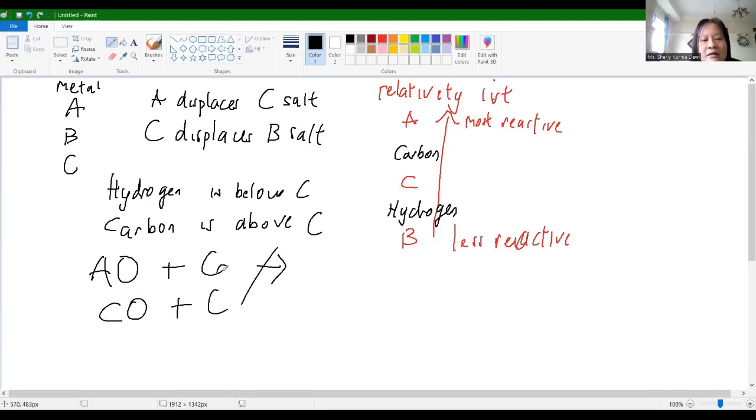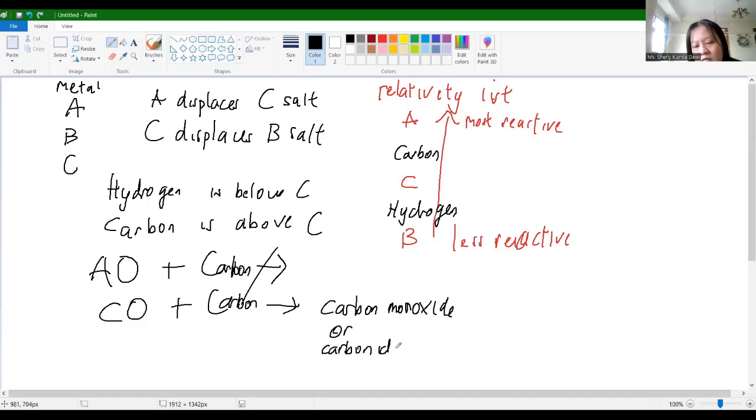Will it happen? This one is carbon. Okay, yes, it will happen. It will make carbon monoxide or carbon dioxide plus C. I made a mistake by using an example of C.